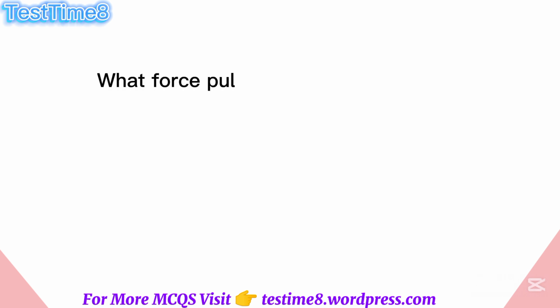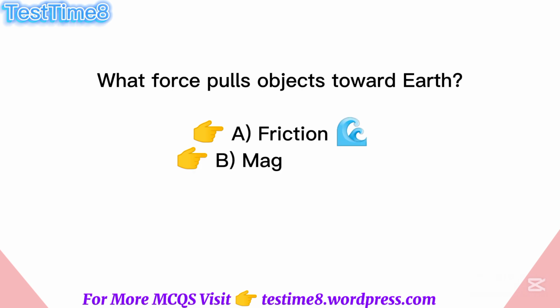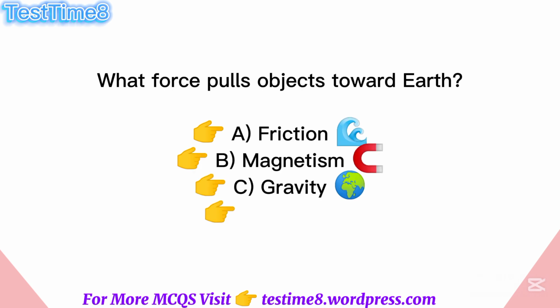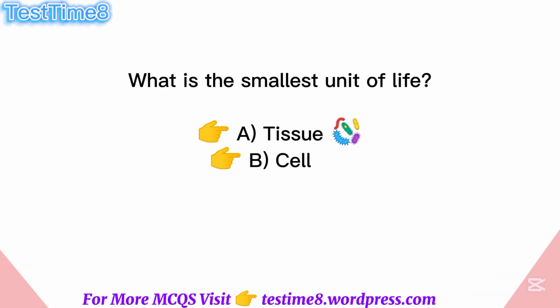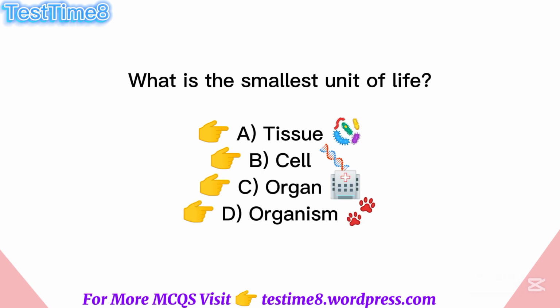What force pulls objects toward Earth? A. Friction, B. Magnetism, C. Gravity, D. Wind. Answer: C. Gravity. What is the smallest unit of life? A. Tissue, B. Cell, C. Organ, D. Organism. Answer: B.